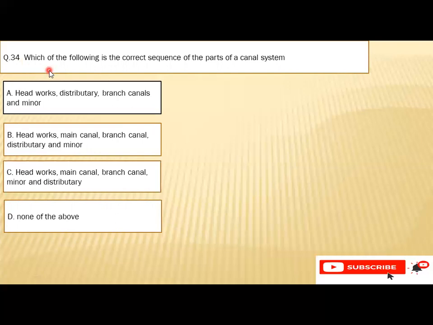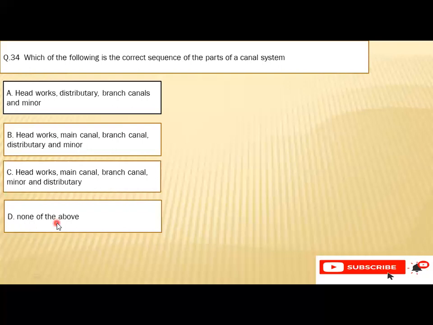Question number 34: which of the following is the correct sequence of the parts of the canal system? A. Headworks, distributary, branch canal and minor, B. Headworks, main canal, branch canal, distributary and minors, C. Headworks, main canal, branch canal, minor and distributary, or D. None of the above.